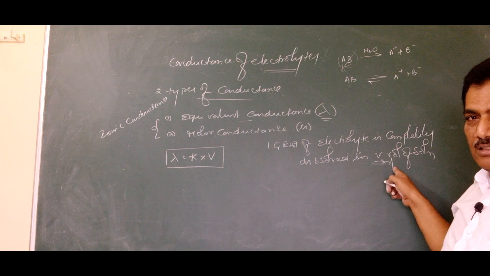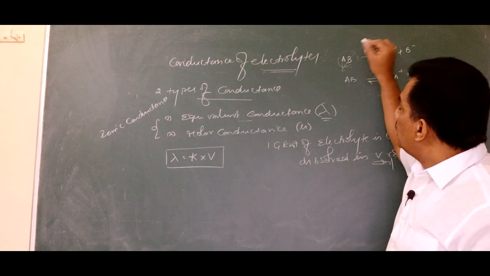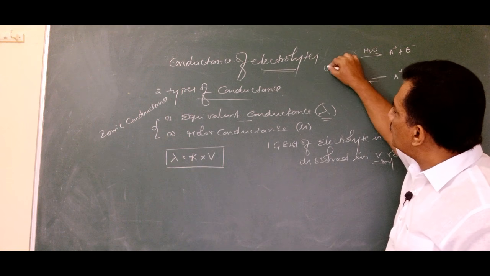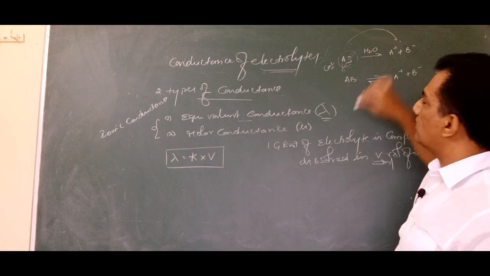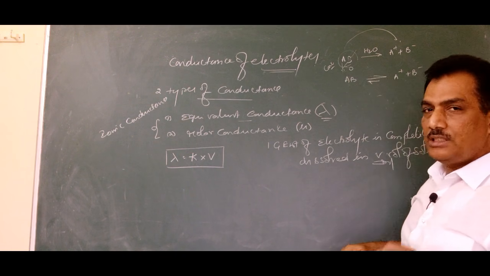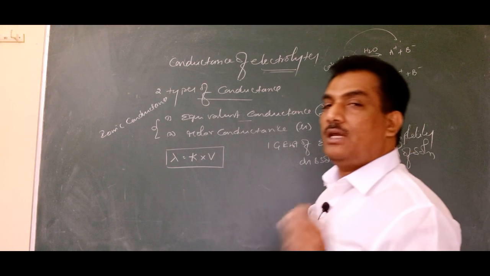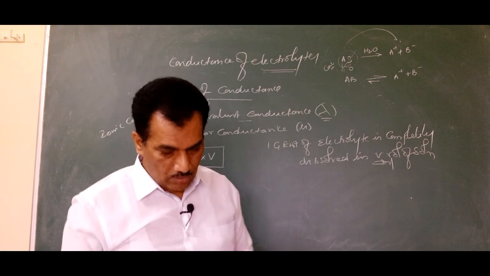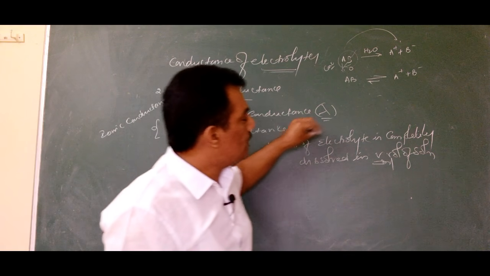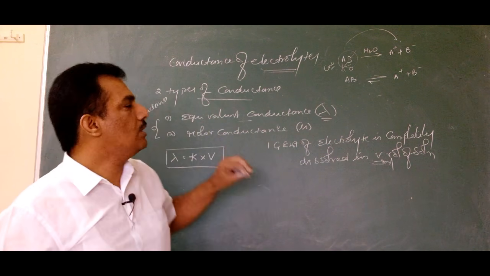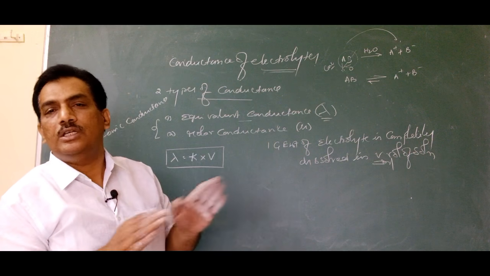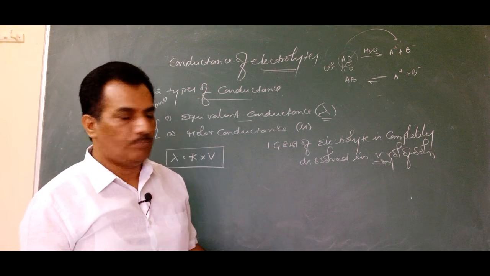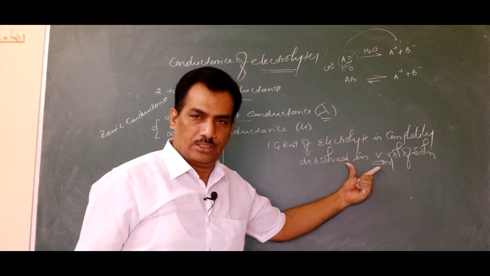Clear? If it is dissociating into ions, and the molecular form concentration of the electrolyte becomes zero, then it is said to be completely dissolved. That means all of the 1 gram equivalent weight of the electrolyte should be completely dissociated into ions, and only then is it said to be in this condition.